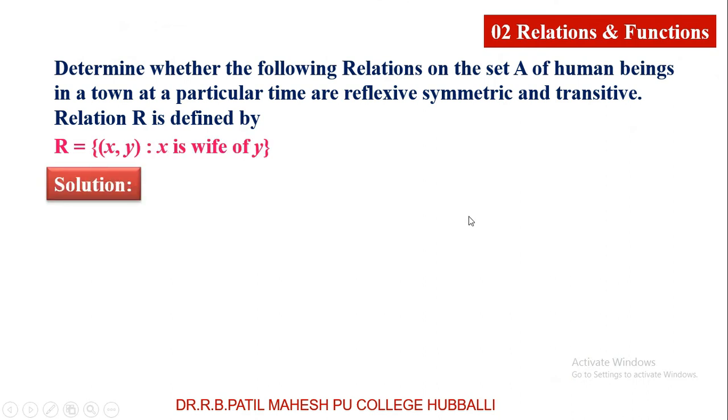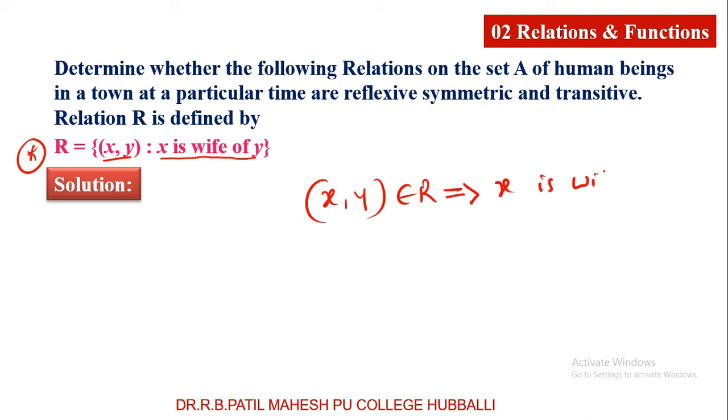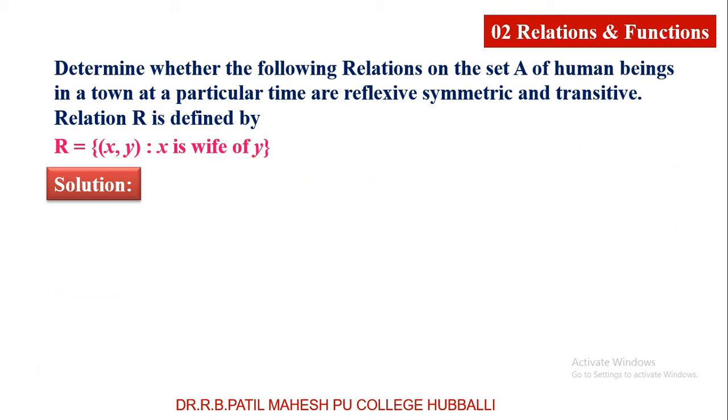Again the same question, the set A of human beings in a town at a particular time, but the relation is here. R is equal to the ordered pairs (x, y) such that x is wife of y. If you want to write (x, y) belongs to R, you must know that the meaning of this is x is wife of y. Dear students, x is wife of y means x will be female and y will be male. This you have to understand first. So after that, let me check whether it is reflexive, symmetric, transitive or not.